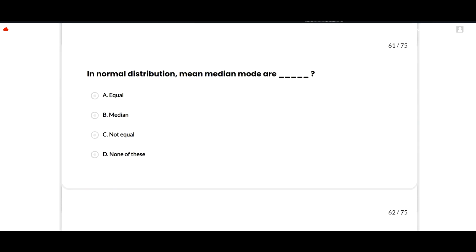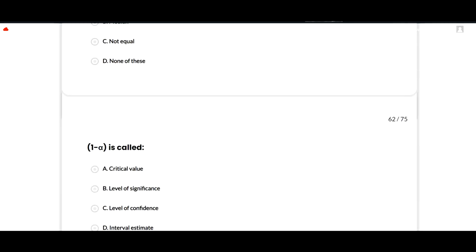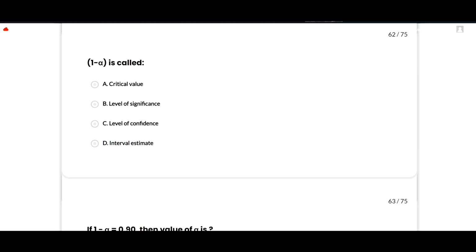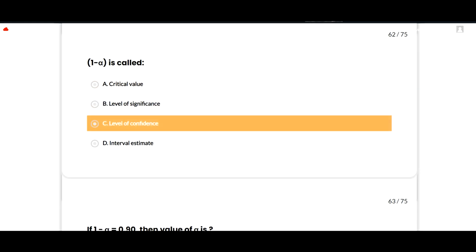The next is, in normal distribution mean, median, mode are always equal. A option is correct. The next is, 1 minus alpha is always called the level of confidence, but alpha is called the level of significance.